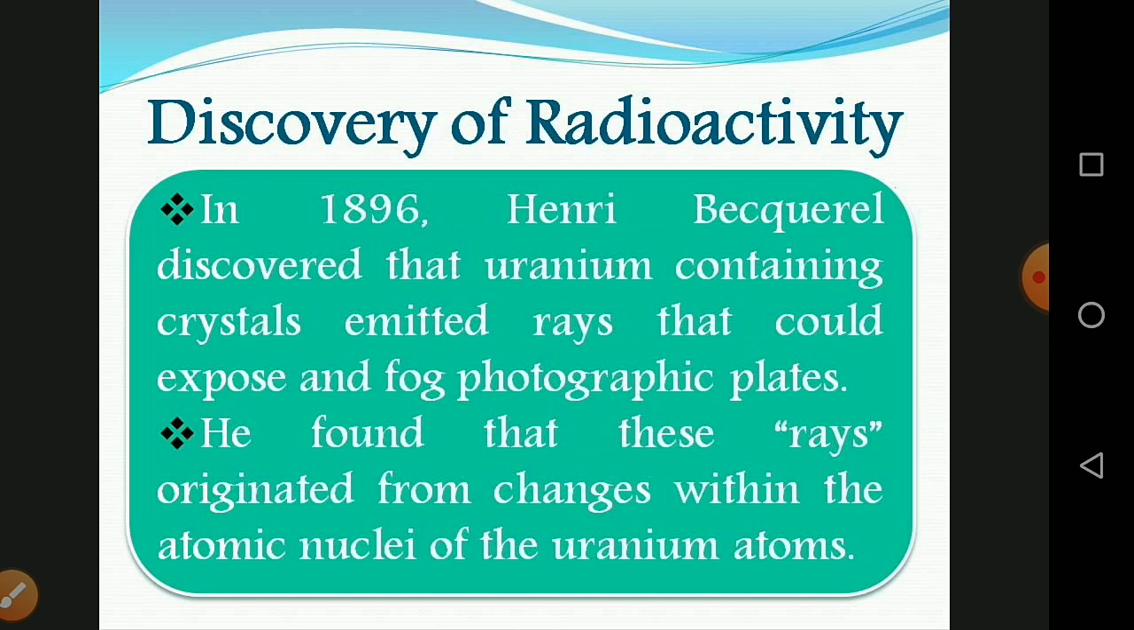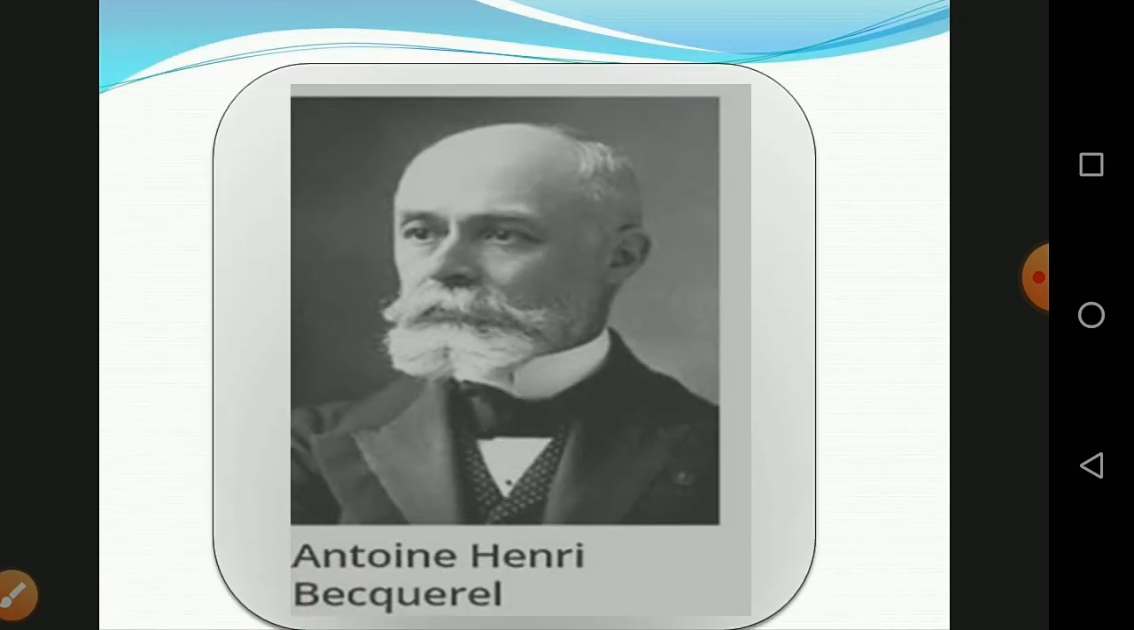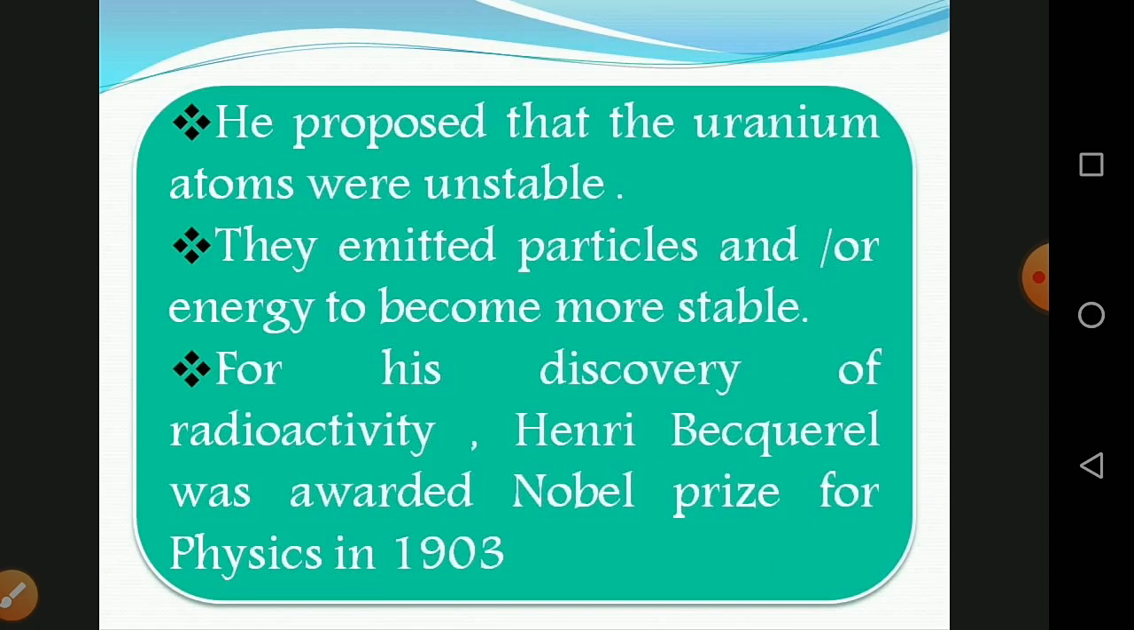In 1896, Henri Becquerel, a physics scientist, discovered that uranium-containing crystals emitted rays that could expose and fog photographic plates. He found that these rays originated from changes within the atomic nuclei of the uranium atoms. He proposed that the uranium atoms were unstable, and the emitted particles and energy made them more stable.